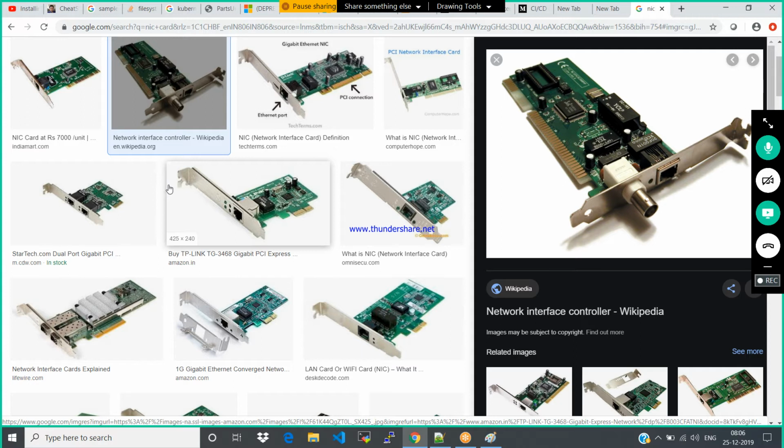It's a network controller, very simple. It holds the public IP and the private IP address of your machine.